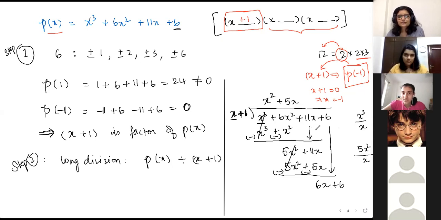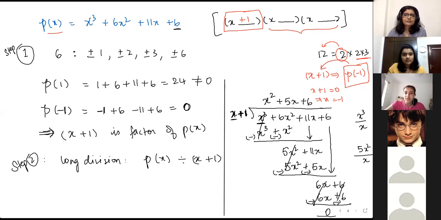Yeah, Suhani, Sujal, you guys did it. ठीक है. So इसके बाद फिर से 6x divided by x, plus 6. Then write the same thing again. 6 into 1 will be plus 6. फिर subtract कर लो. दोनों cancel हो जाएगा. Remainder will be 0. Okay, so that's how we do long division.